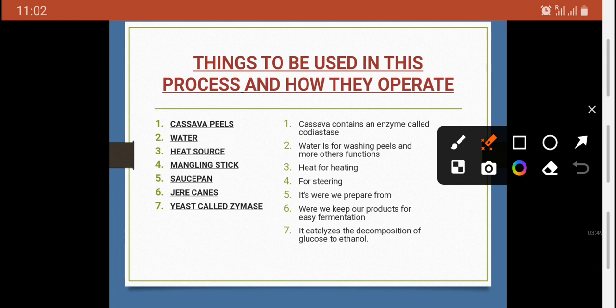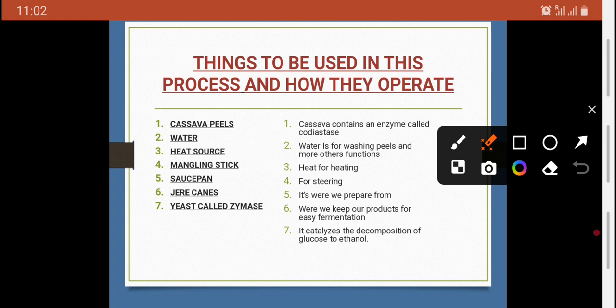Let's start with cassava peels. Those are things that we need. Water. Remember, here we are not going to use a lot of money. Cassava peels are sometimes free to get. Water is free to get. A heat source could cost something, but not high.